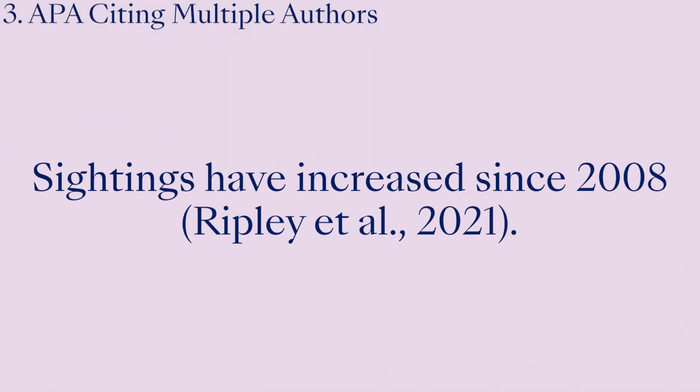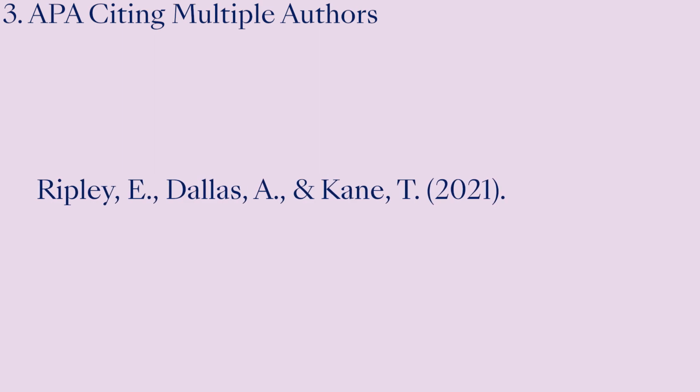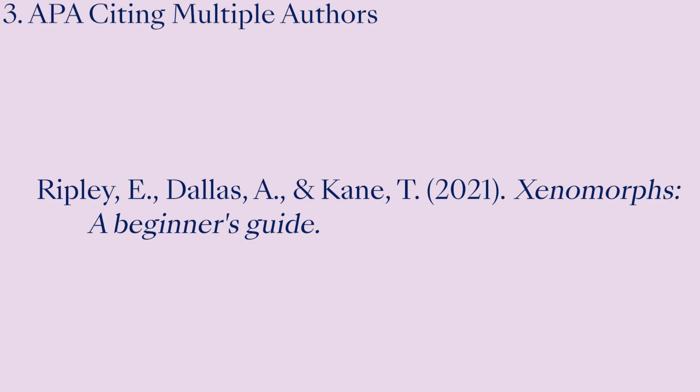For books with more than two authors, you should list the surname of the first author, followed by et al., the abbreviation for and others. But in your reference list, you should still include all of the named authors in the reference list entry. So, in-text citation, sightings have increased since 2008 (Ripley et al., 2021). In the reference list, Ripley E, Dallas A, and Kane T, 2021, Xenomorphs, A Beginner's Guide, Nostromo Publishing.